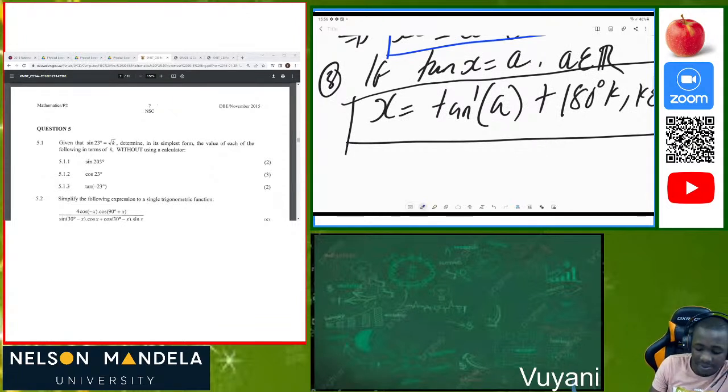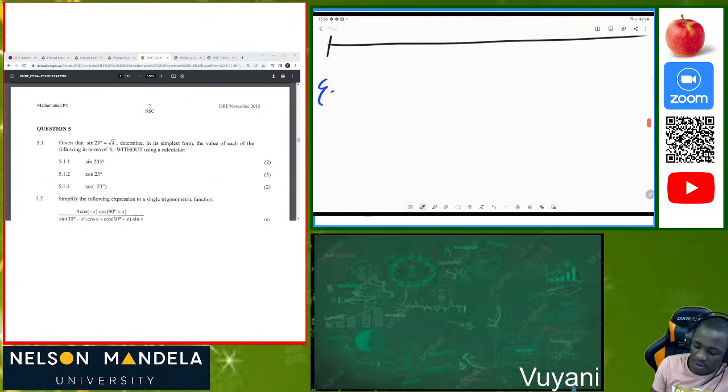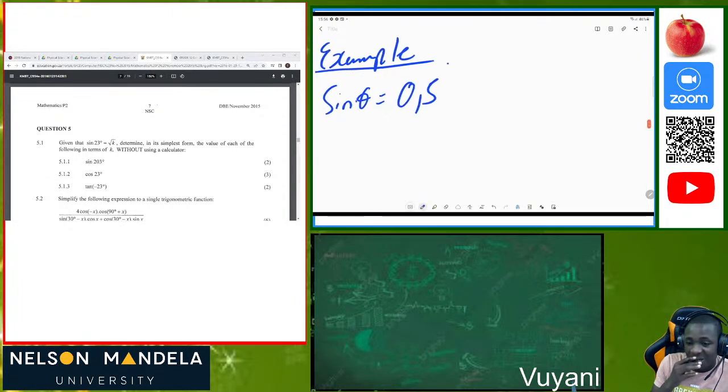Okay, now let me just do an example so that you get the concept of what I'm talking about. For instance, you're given sine of theta is equal to 0.5. How do you calculate the angle theta here? They say determine the general solution of this problem. So you're given sine theta is equal to 0.5. Now they are asking you to determine the general solution. How do you do that?